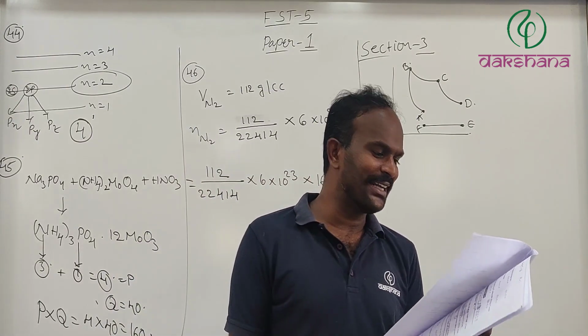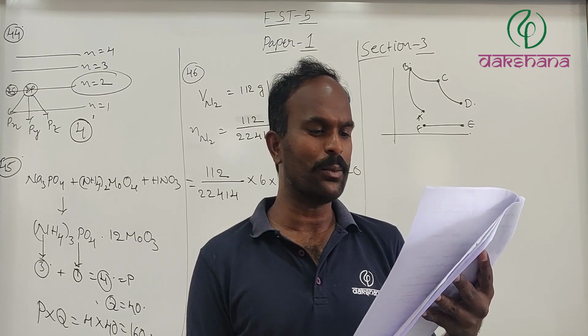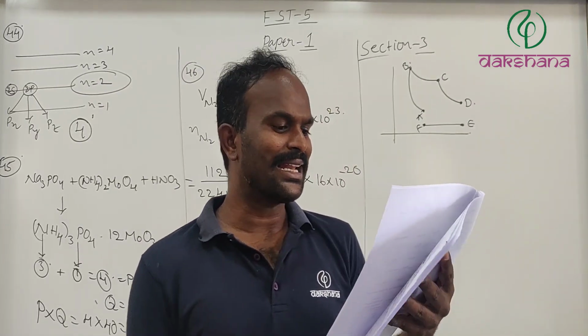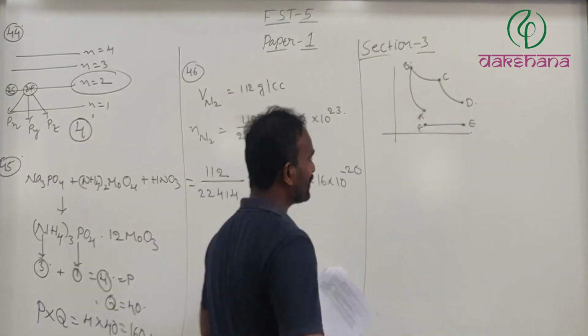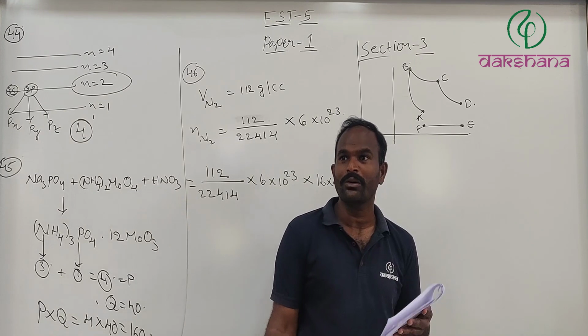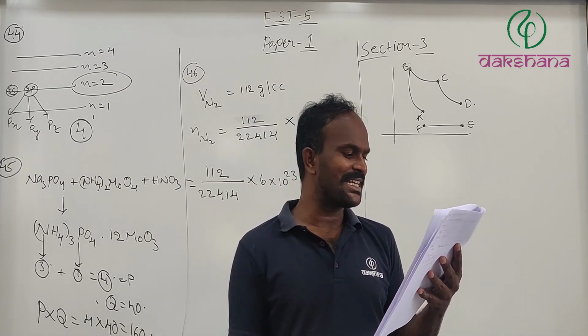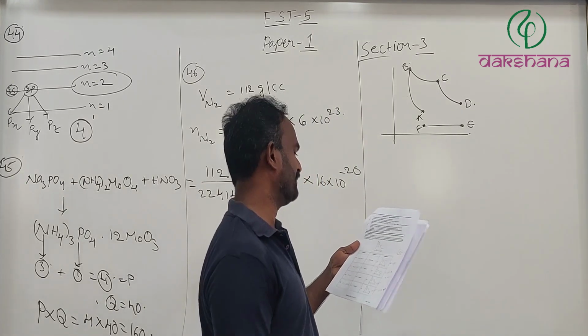Consider only the path from state 1 to 2. W denotes the work done in the path. Equations and plots in the table have standard notations. Gamma is the ratio of heat capacities at constant pressure to constant volume, which is Cp divided by Cv equals gamma. The moles of the gas is N, which means N number of moles of gas they have taken.